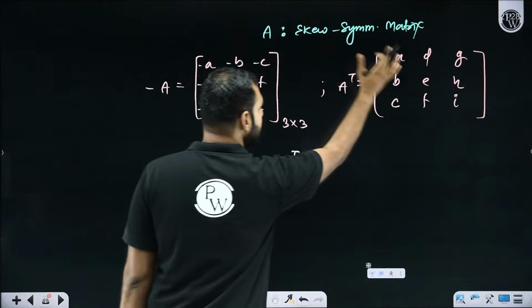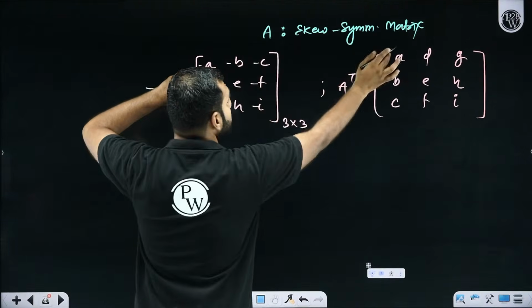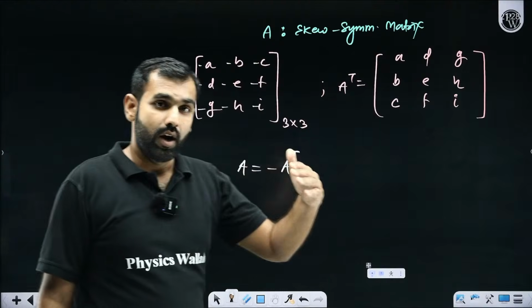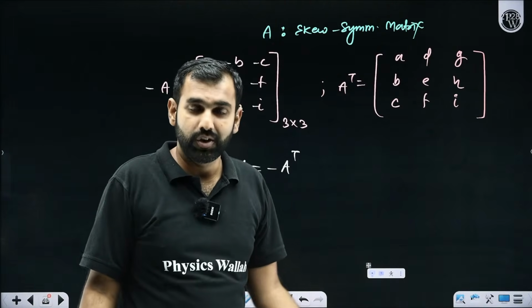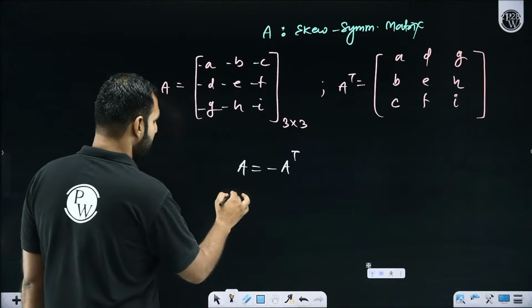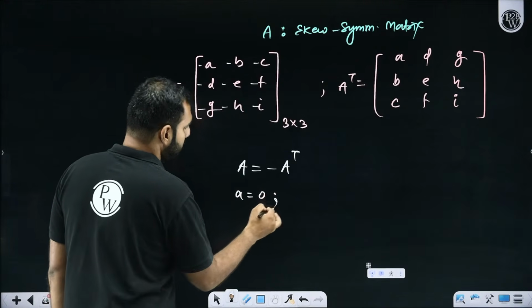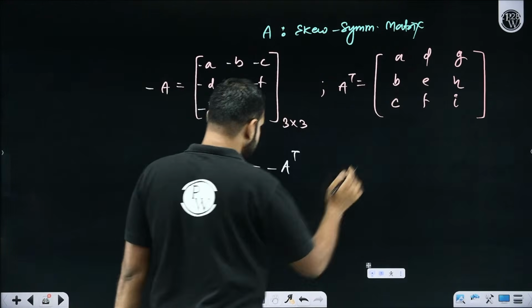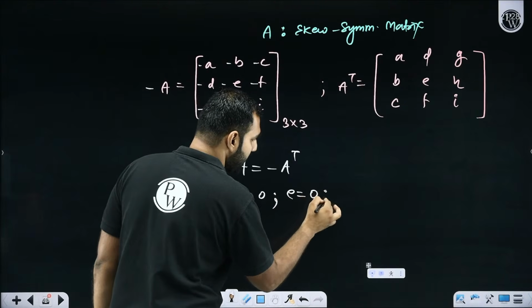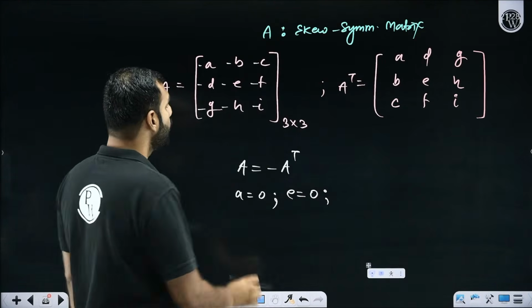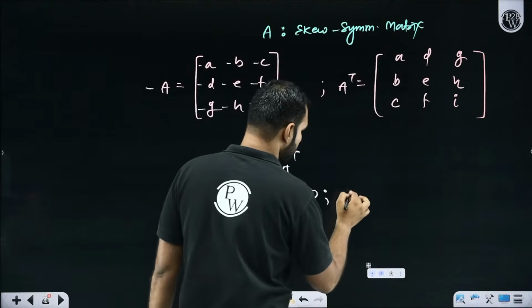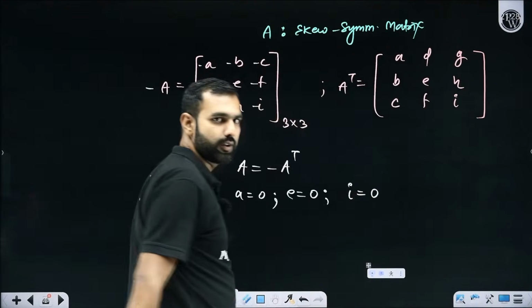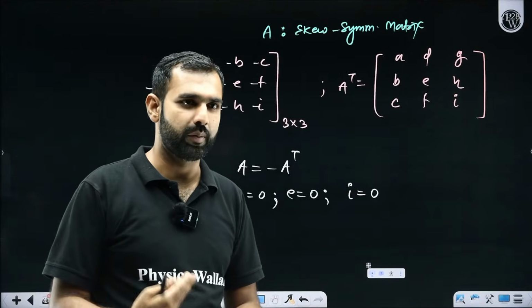Now if this and this are equal, I am told A and minus A are equal. A number is equal to its negative. Is it really possible? No. That means A should be 0. Similarly, I am told E and minus E are equal. So if E and minus E are equal, E should be 0. I am told minus I and I are equal. Does it not mean I is also 0? Everybody got this, or shall I re-explain that part?